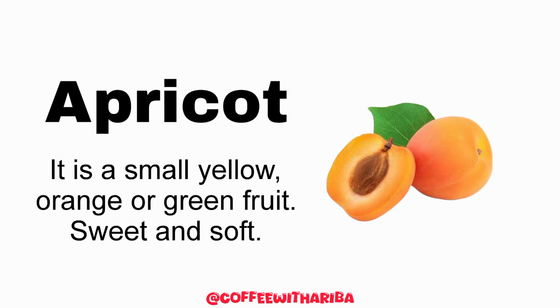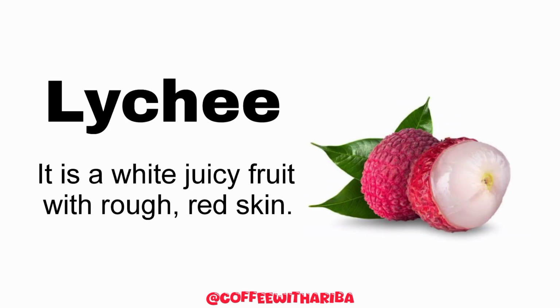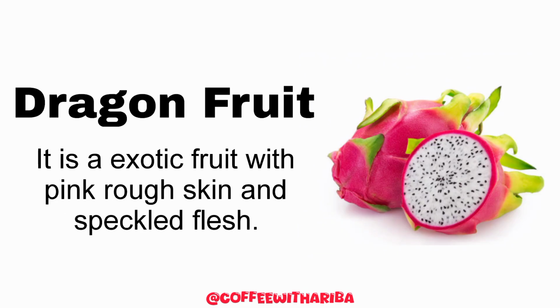And next one is apricot. इसको उर्दू में बोलते हैं खुबानी. It is a small yellow, orange or green fruit and it is soft and sweet. Next fruit is lychee. It is a white fruit with rough skin and its color is red. And next one is dragon fruit. It is an exotic fruit with pink rough skin and speckled flesh.